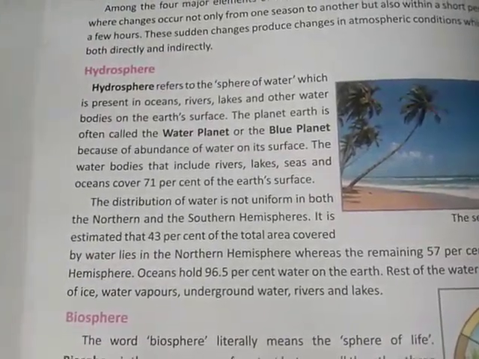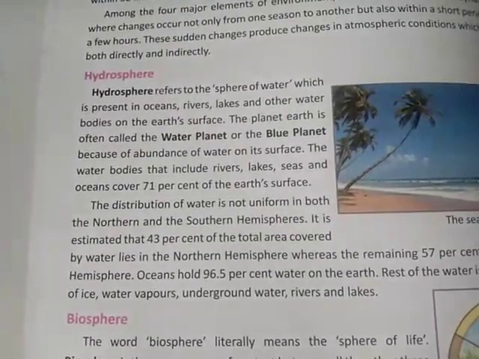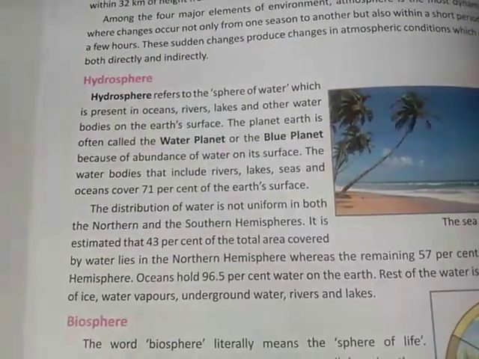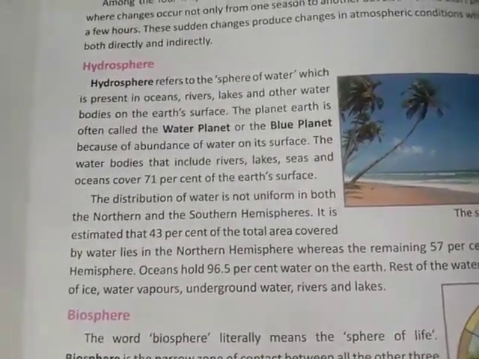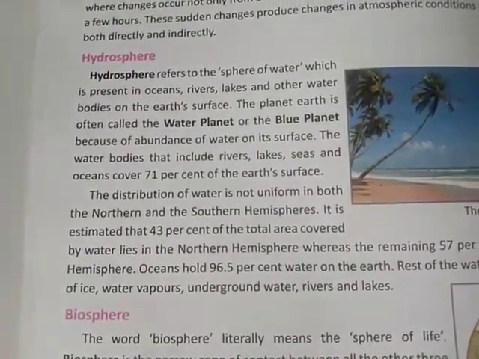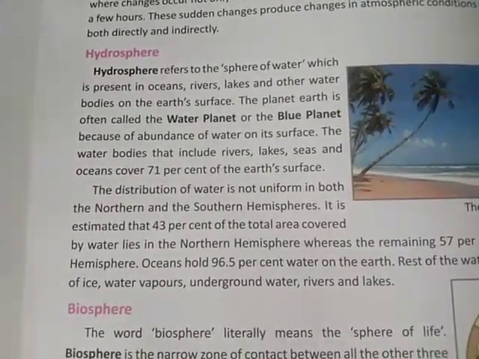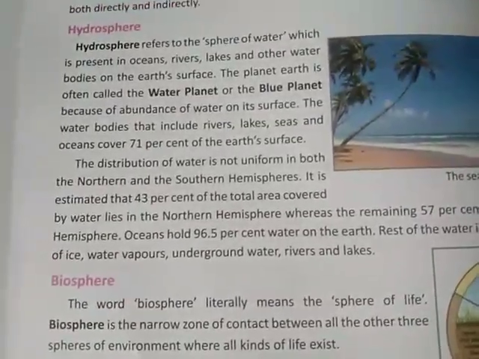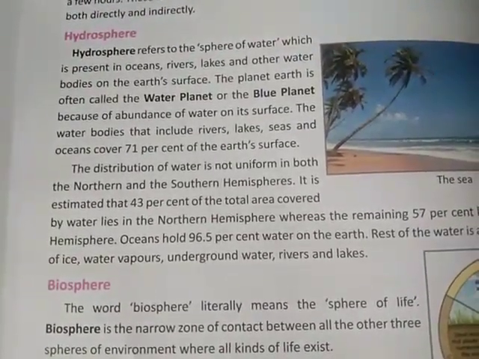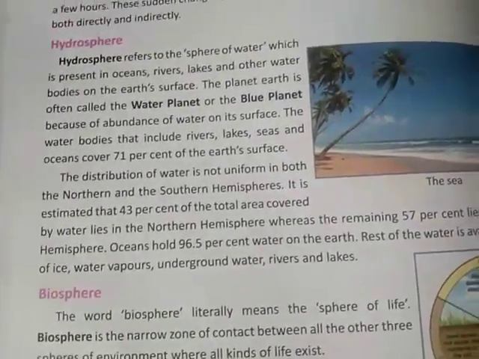Why the name is given so? Because we have abundance of water. Abundance means we have so much, a huge quantity of water on our earth. The water bodies that include rivers, lakes, seas and oceans cover 71% of the earth's surface. So 71% of the earth's surface is covered with water in any form.